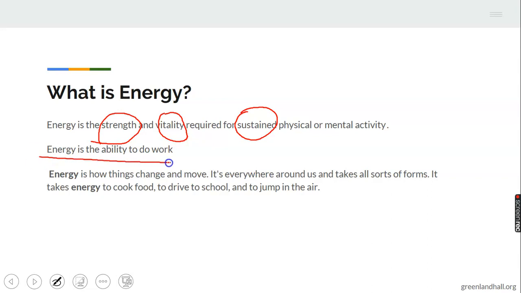That is the definition we are used to right from our primary 1 days. We've been told that energy is the ability to do work. It still remains as that definition. It has not changed. I just give you another definition to equip yourself more, because you will get to know that energy is the ability to do work, fine. And it's also the strength and the vitality you require to do sustained physical and mental activity.